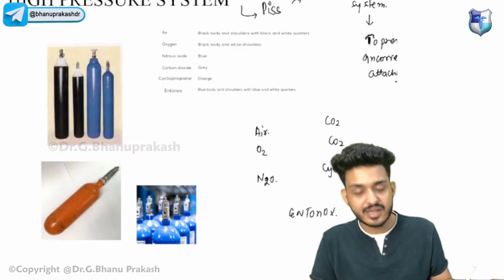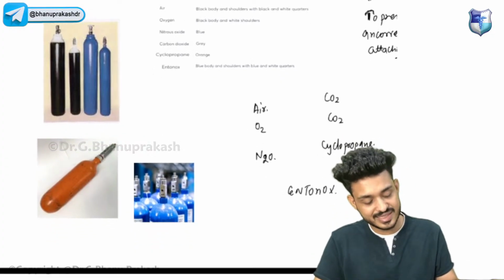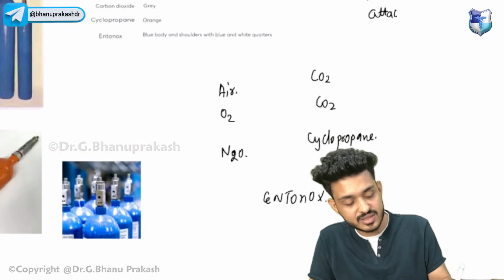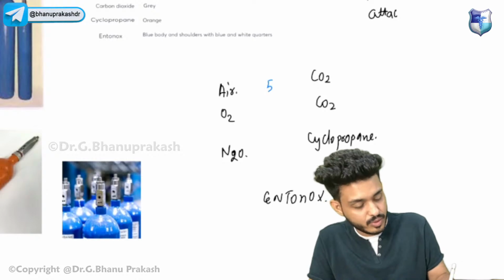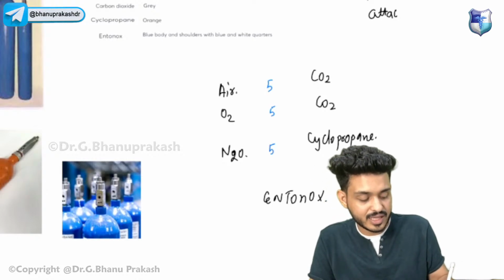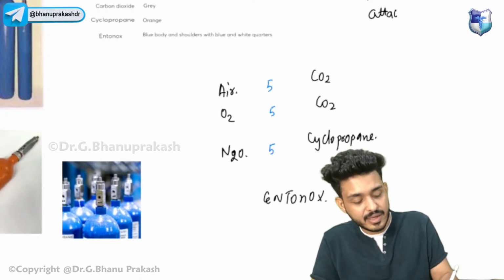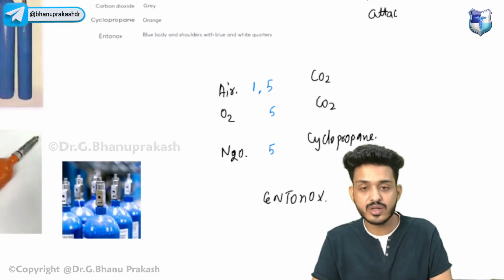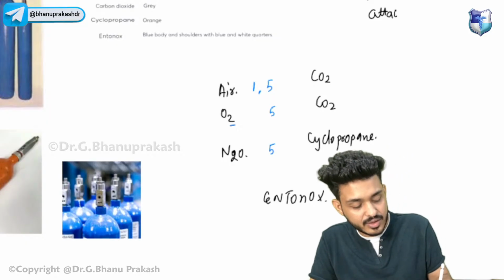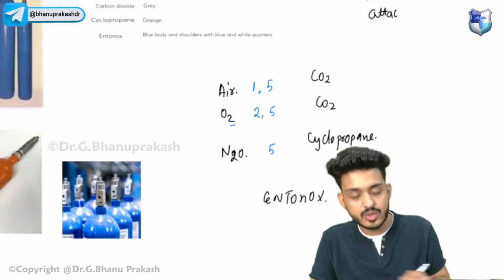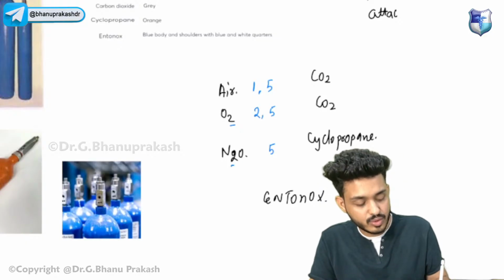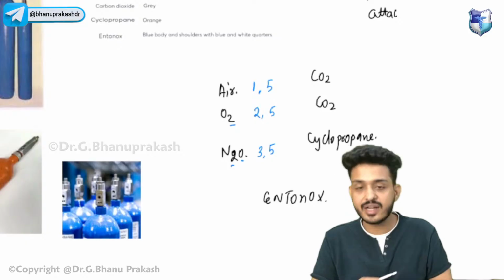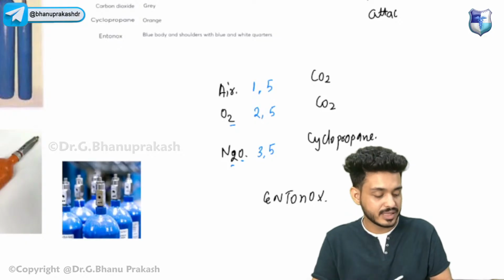So this is how we are remembering the pin index of these things. Just try to remember, we have to write 5 here, 5 here, 5 here. Air will be, A is the first letter, so pin index will be 1,5. Oxygen are two things, so that would be 2 5. Nitrous oxide 2 plus 1, that is 3 5. So nitrous oxide pin index will be 3 5.